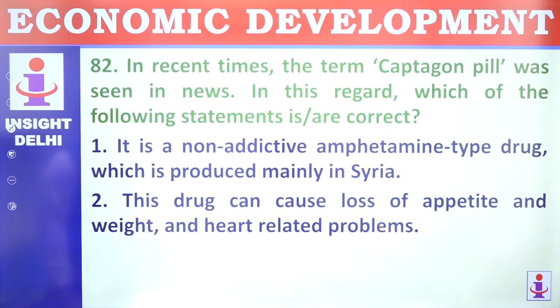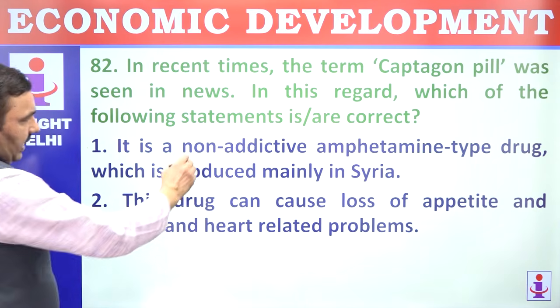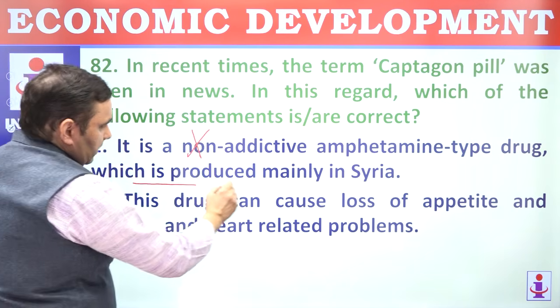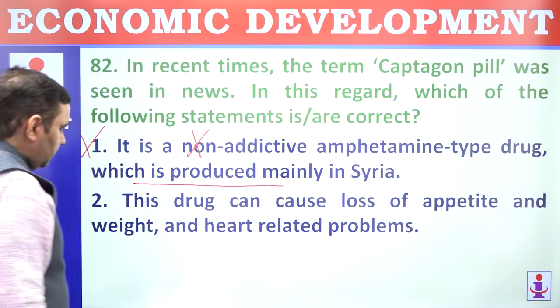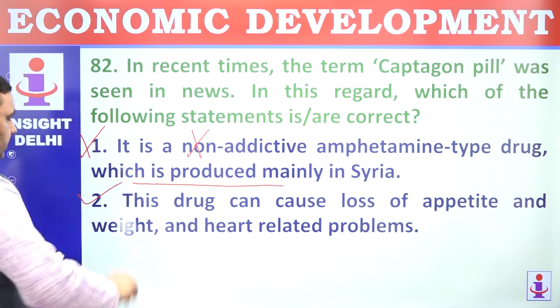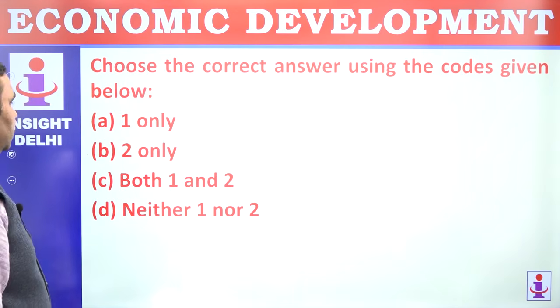In recent times, the term Captagon pill was seen in the news. This is produced in Syria and is non-addictive. This is wrong. It's produced in Syria but it's highly addictive. This drug can cause loss of appetite, weight loss and other problems. That's correct. Choose the correct answer, only 2.